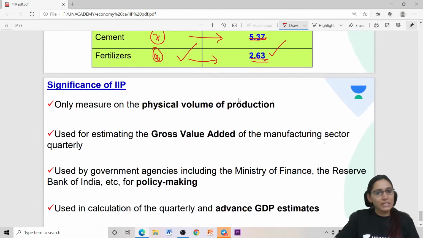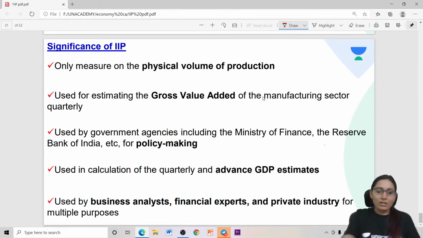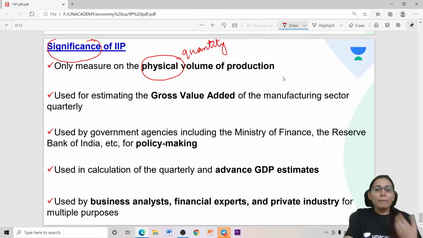Now we will come to the significance of IIP, which would be an important topic for your mains examination. So the significance or importance of IIP: this is the only measure on the physical volume of production, that is, in terms of quantity. The output or the quantity is being measured here.